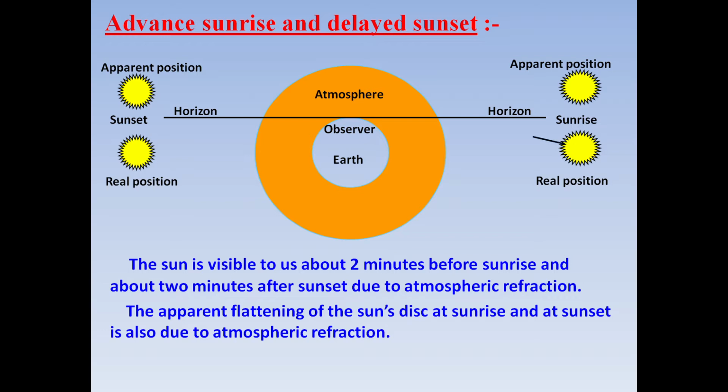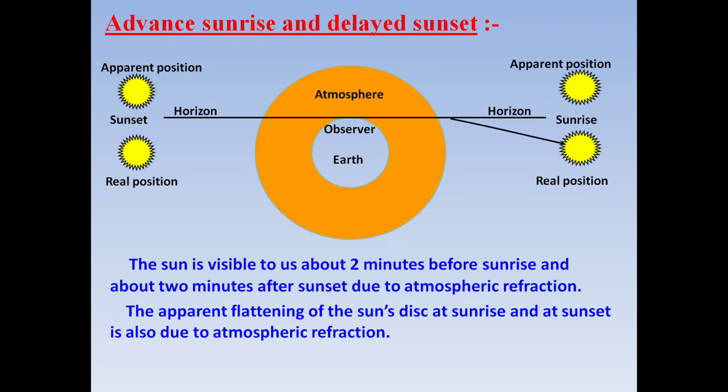Just see this real position of the sun during sunrise. I'm showing it again. From here, the ray of light starts traveling, sunlight starts traveling, and then it bends. Why does it bend? Because now it is entering the atmosphere of Earth. Outside we have space, which is a rarer medium. Now it is entering the atmosphere of Earth, which is a denser medium. So it bends. And when this bent light is produced in the backward direction,